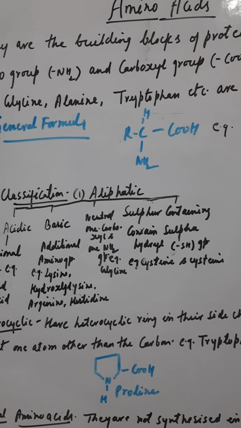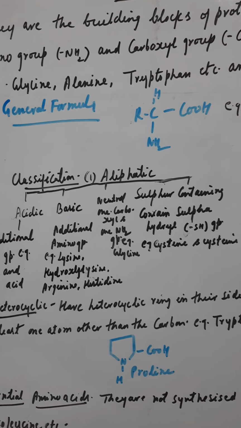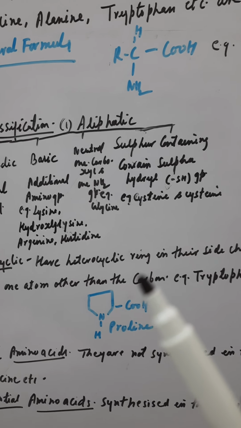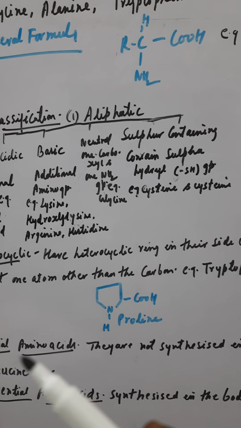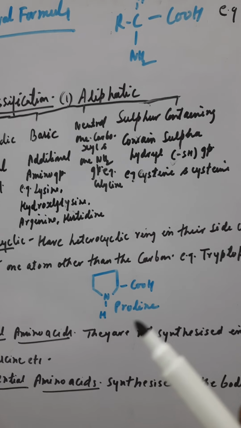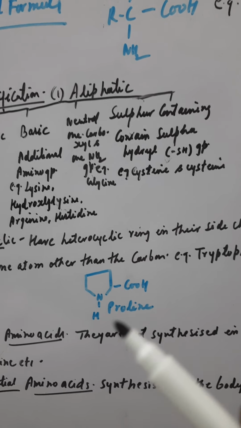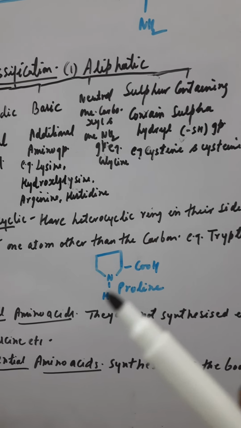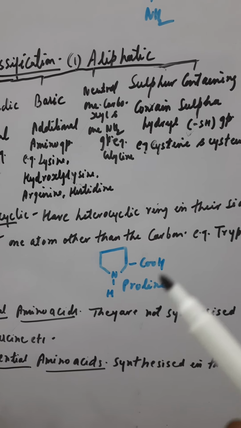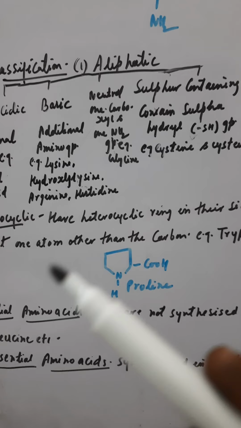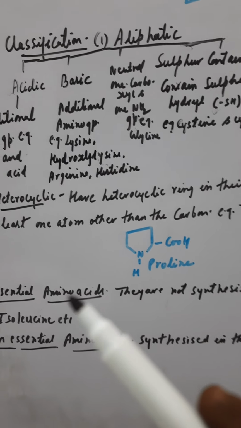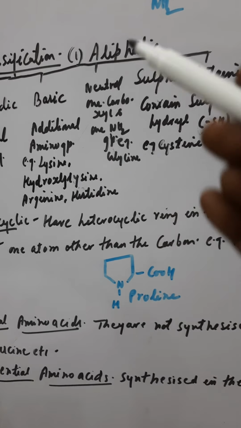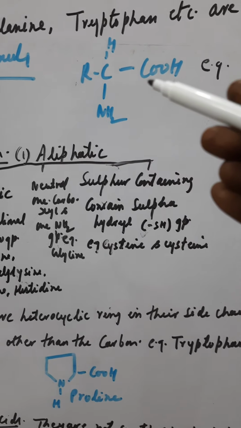Now there are 20 amino acids, and if I take the names of these 20 amino acids, they are glycine, alanine, serine, cysteine, aspartic acid, glutamic acid, asparagine, glutamine, methionine, threonine, valine, leucine, isoleucine, lysine, histidine, arginine, phenylalanine, tyrosine, tryptophan, and proline. These are universally found in protein and they have the general formula like this.